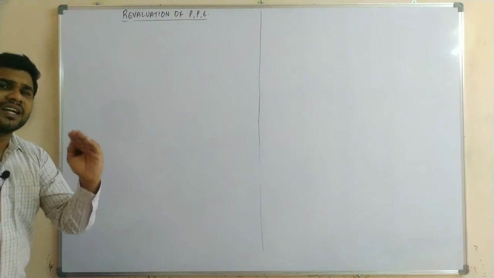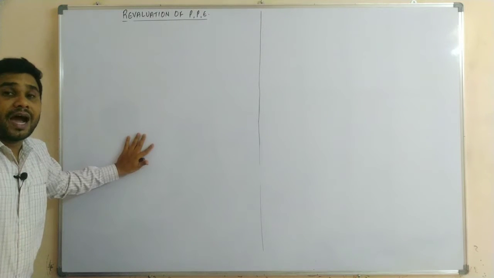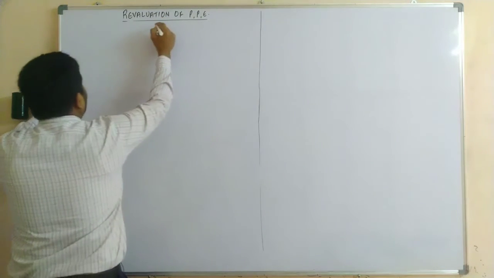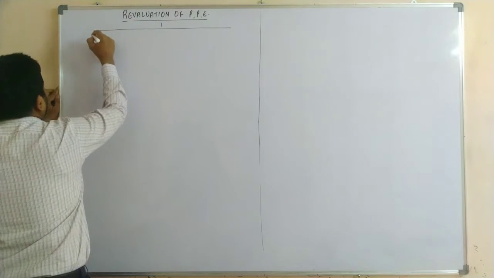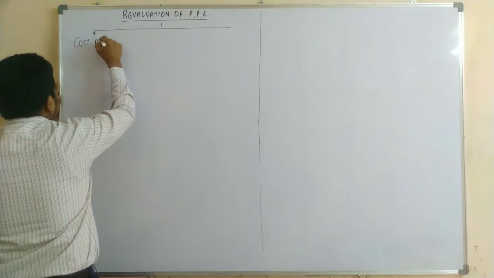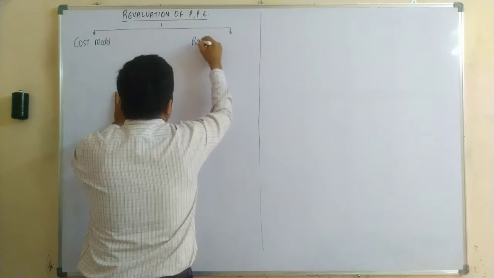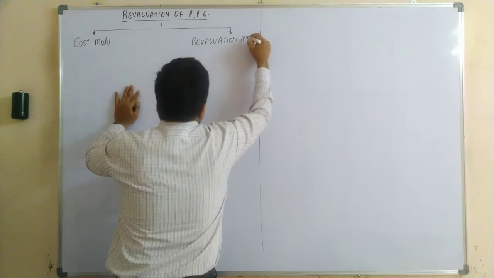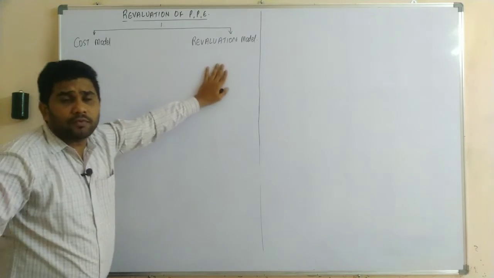After initial recognition of a fixed asset, that means after purchasing an asset and recognizing it as a fixed asset, the company would have two options: either the company can follow the cost model or the company can follow the revaluation model. Cost model or revaluation model. Sir, what is the meaning of cost model and what is the meaning of revaluation model?